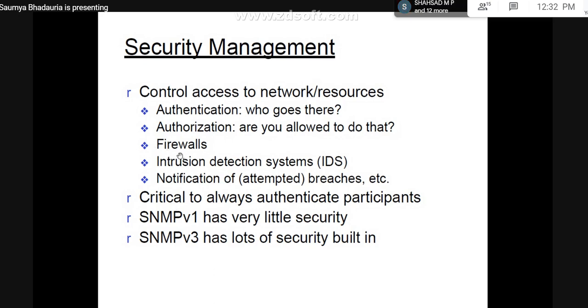Next, we have these things, which are firewalls, IDS, and notification of attempted breaches. So the first two, firewalls and IDS, normally work on the concept of monitoring. How is it done? The firewalls and IDS are keeping track of every packet which flows inside and outside the network.